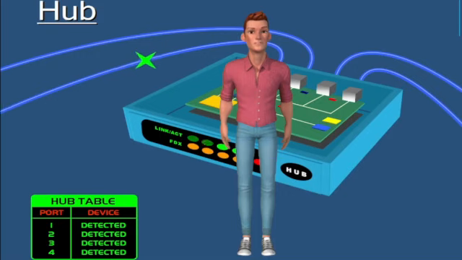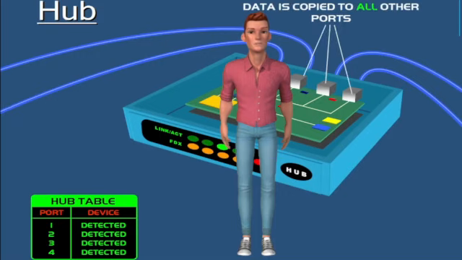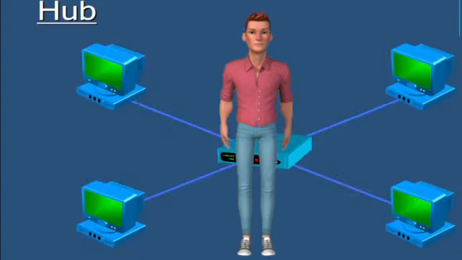So when a data packet arrives on one of the ports, it is copied to all of the other ports. So all the devices on the hub see that data packet. Again, a data packet comes into one port, then the hub will just rebroadcast that data to every port that has a device connected to it.